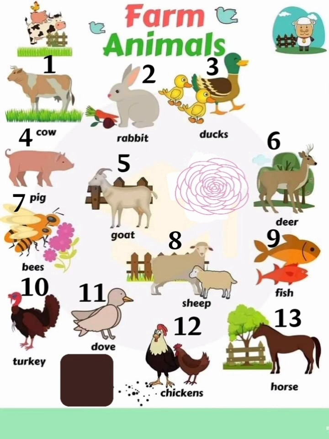Number 8, sheep. Number 9, fish. Number 10, turkey. Number 11, dove. Number 12, chickens. Number 13, horse.